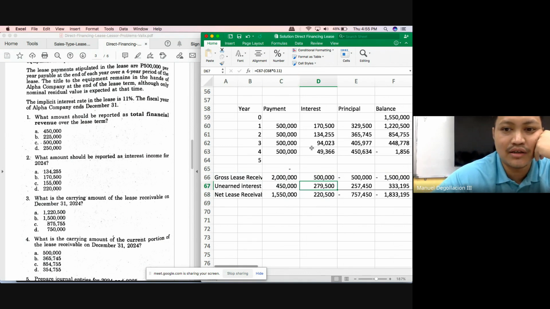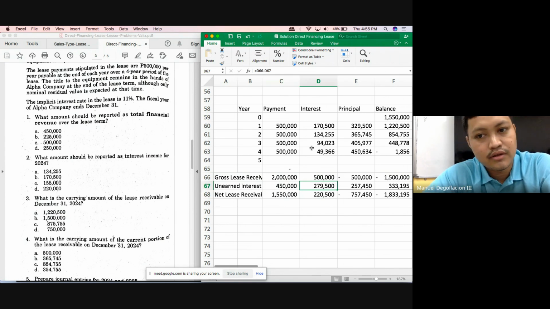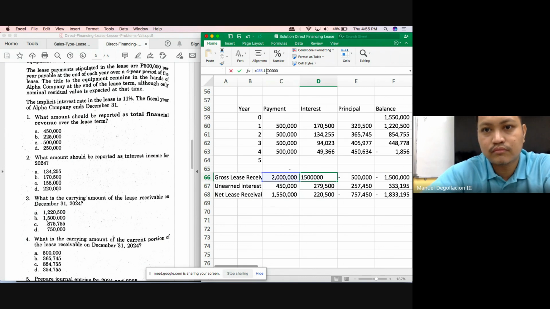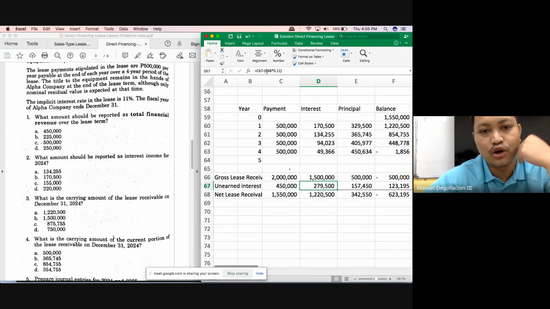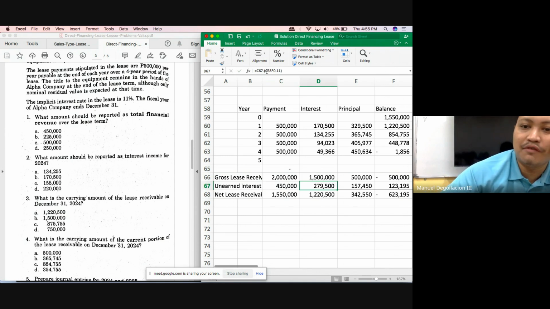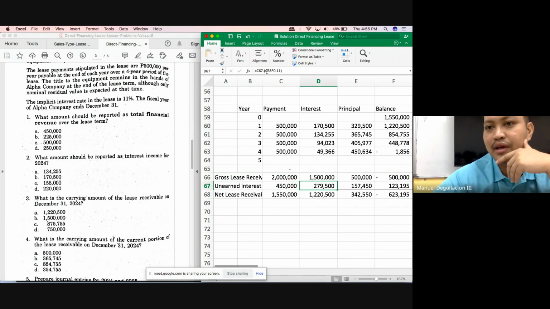So you deduct the initial unearned interest income of 450, then we have earned 170,500. That means how much is the remaining unearned interest income, class? 279,500. Okay, so that will give us our net lease receivable of 1,220,500.